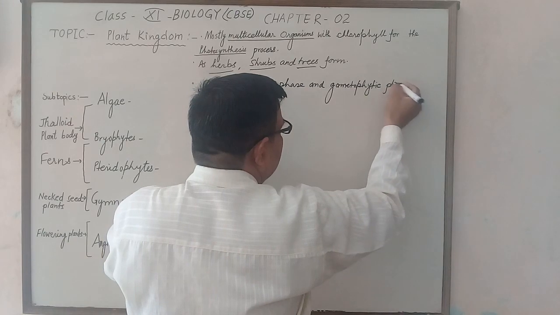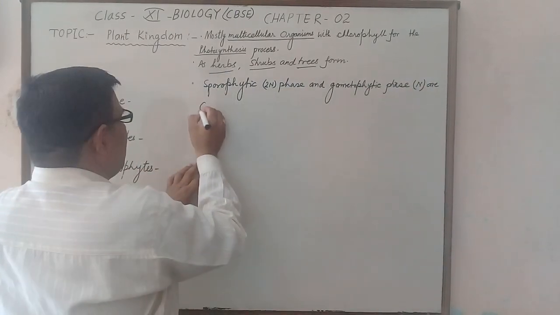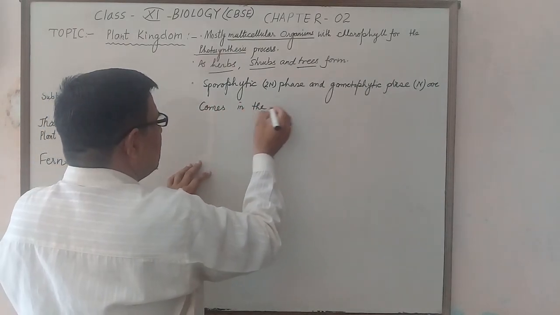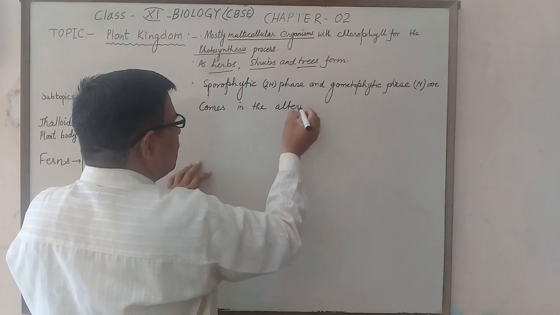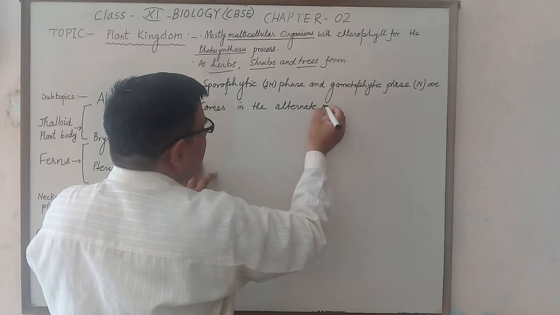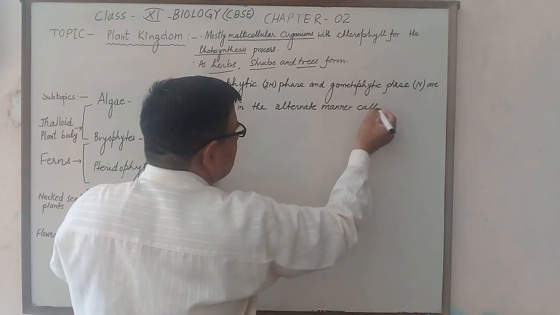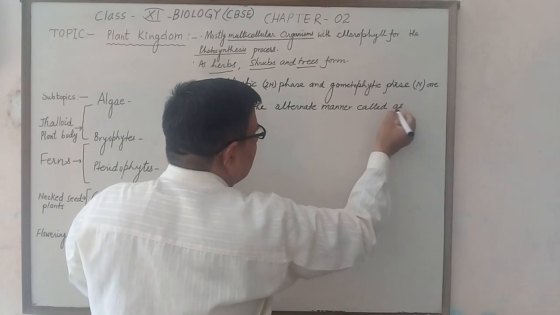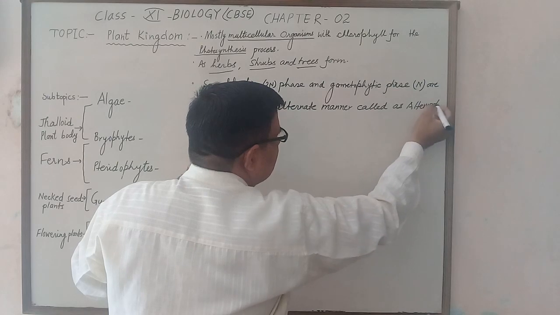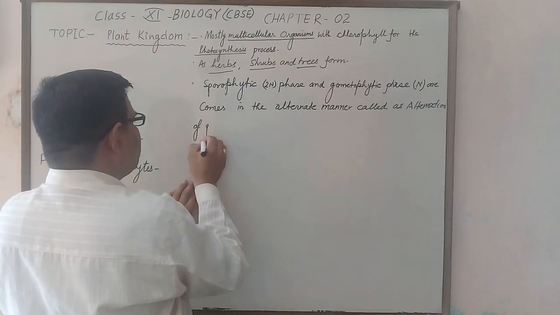The gametophytic phase, given by the symbol N, comes in an alternate manner, called alternation of generation. It is called alternation of generation.